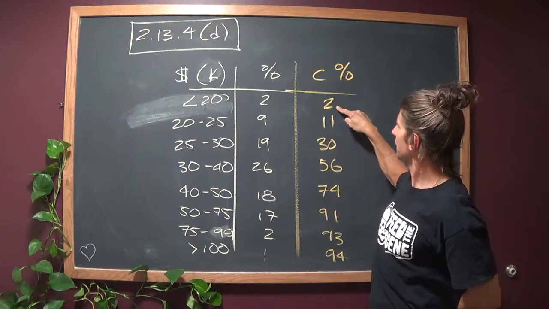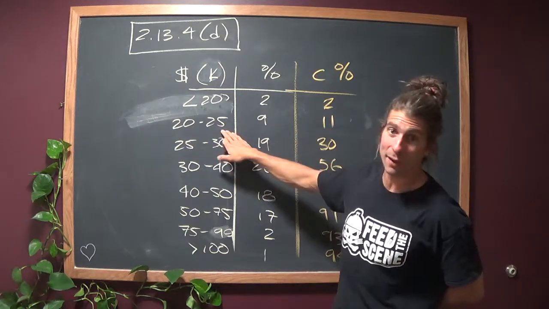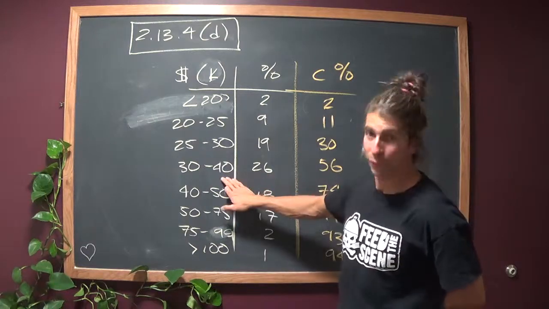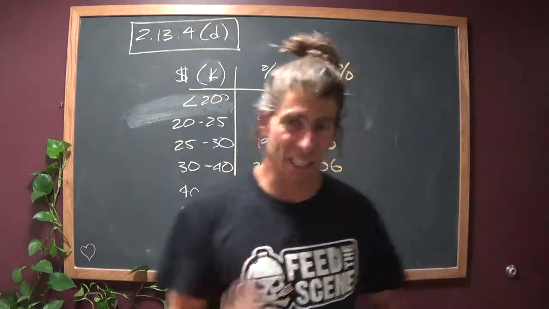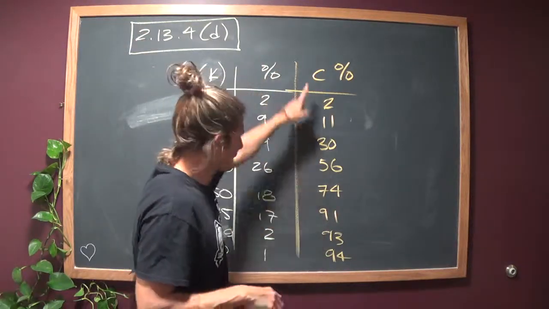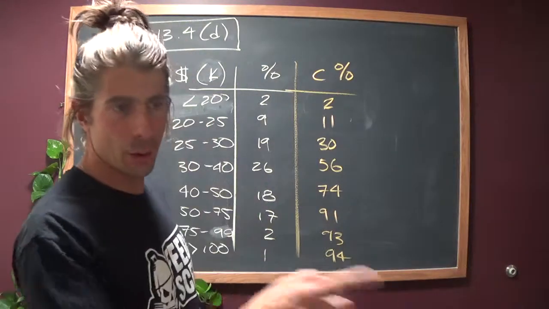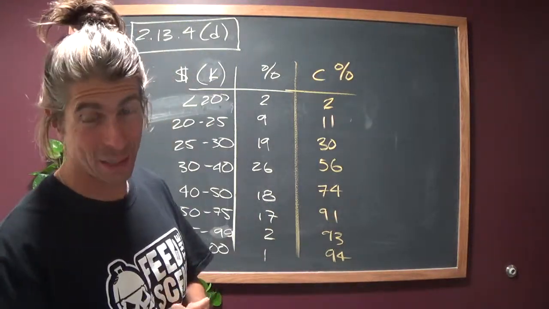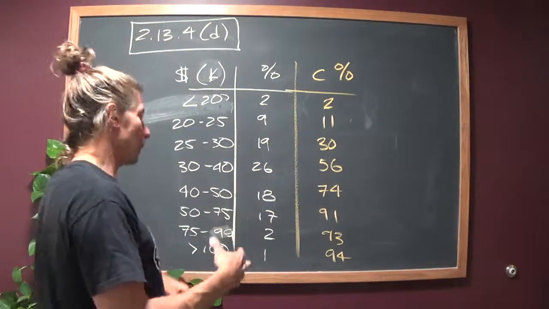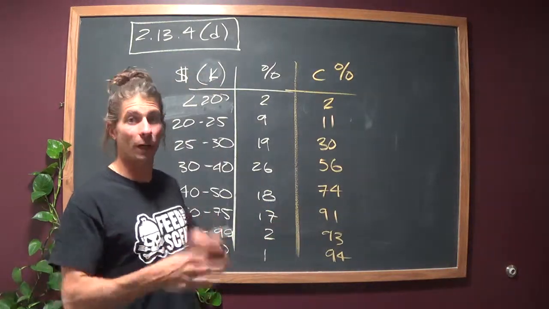So what's the second percentile? $20,000. What's the 11th percentile? $25,000. What's the 30th percentile? $30,000. 56th? $40,000. Now this gets slightly tricky, and we'll answer this one two different ways. This is only out of 94%. The reason for that is that only 94% responded to this question. There was a 6% non-response rate. Actually, it was a not sure rate. So, technically speaking, this is out of 94%, not 100%.